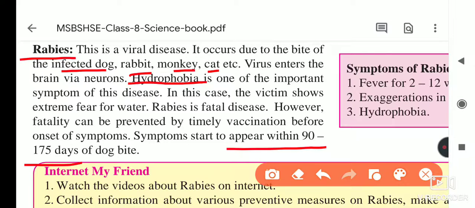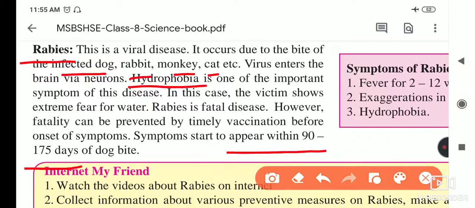Nowadays injections are available with veterinary doctors, and they give this injection to these animals. Then when they bite, we do not suffer from this type of disease.